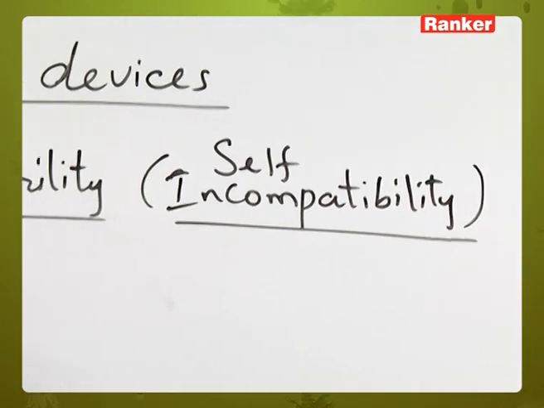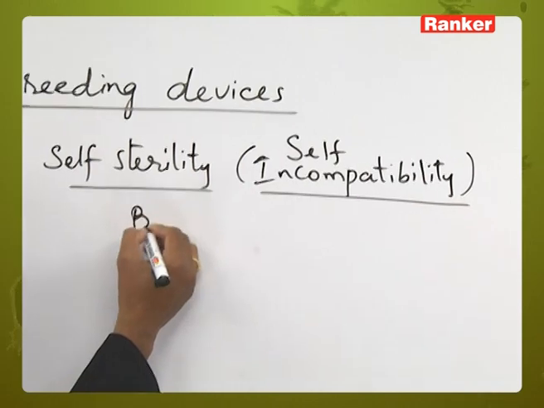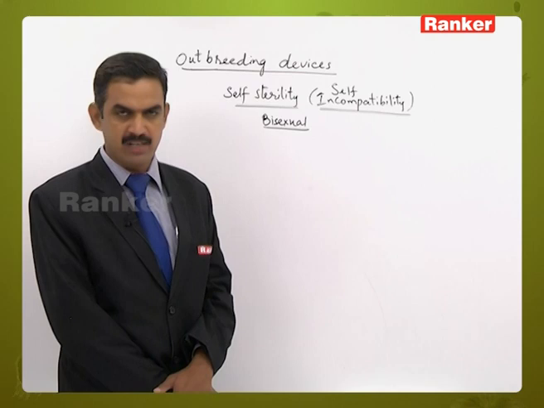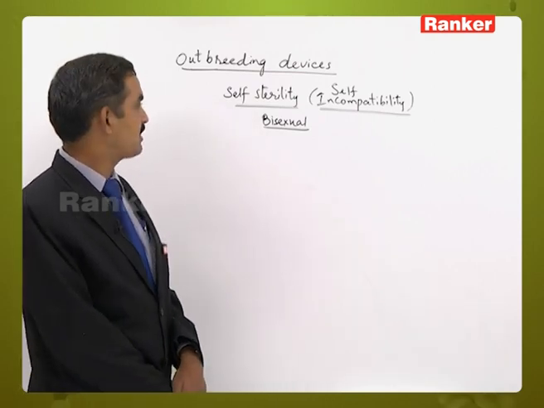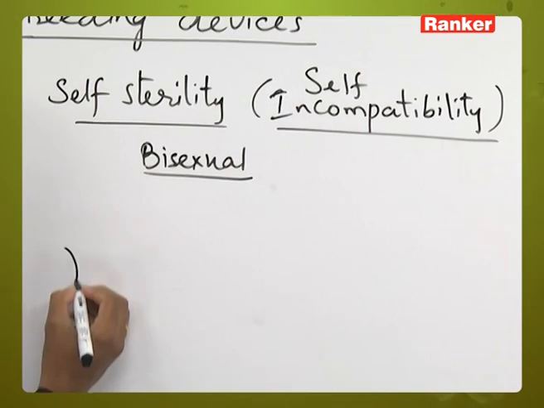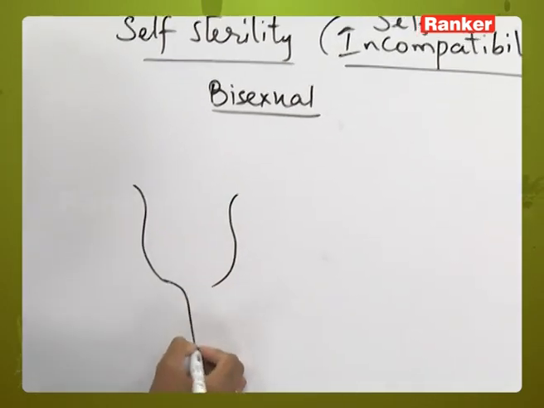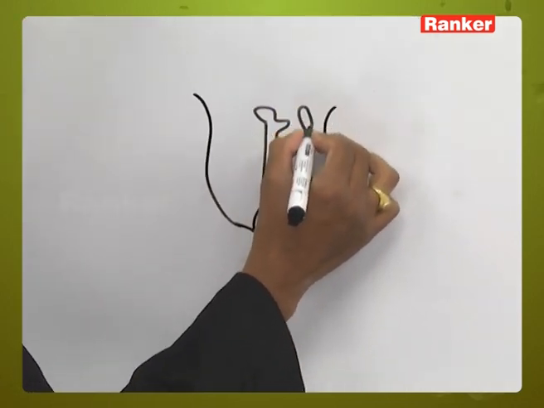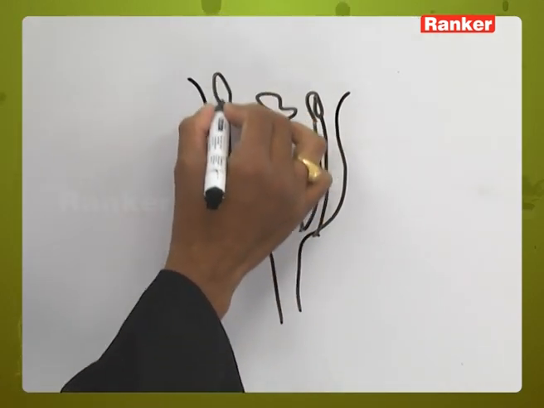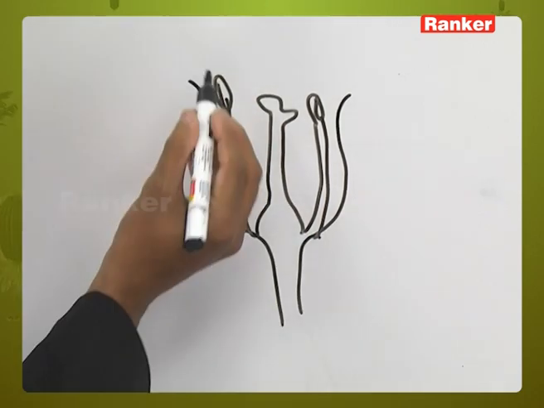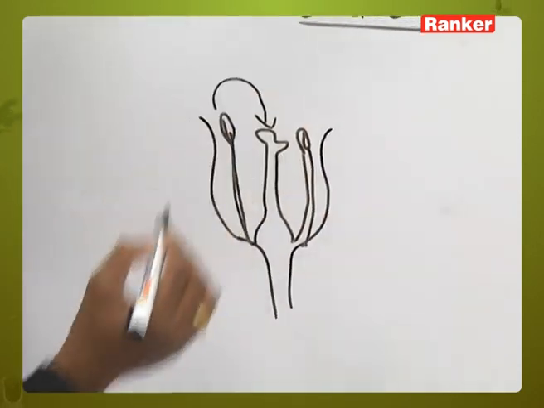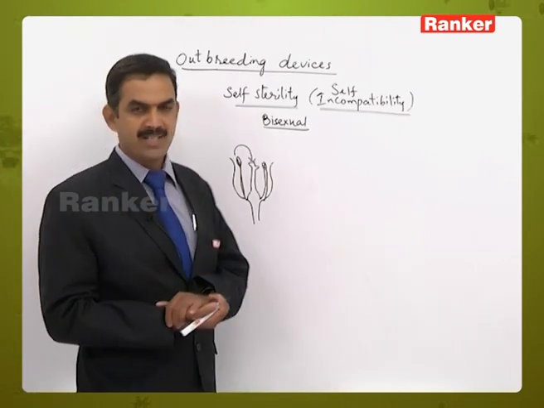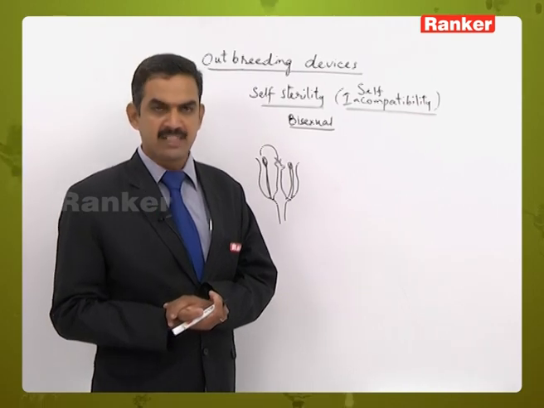So in this condition also, the flowers should be bisexual, but when a flower is bisexual, which contains both the androecium and also the gynoecium, and both of them are maturing at the same time, when the pollen grains are transferred from anther to the stigma of the same flower, they do not germinate. So as they are not germinating, we may consider them as sterile pollen grains.